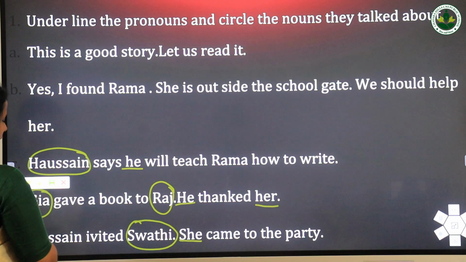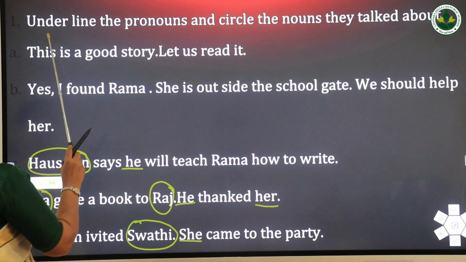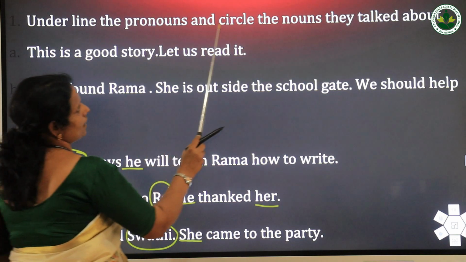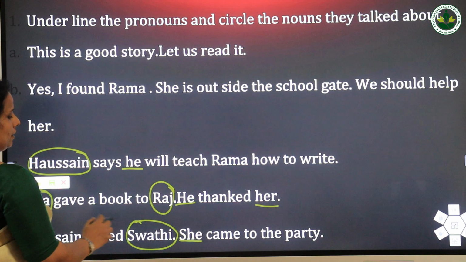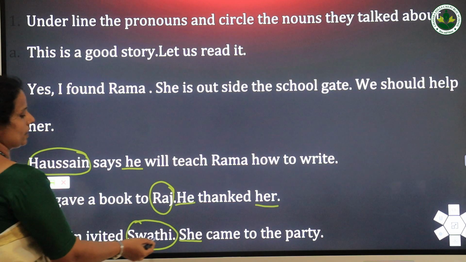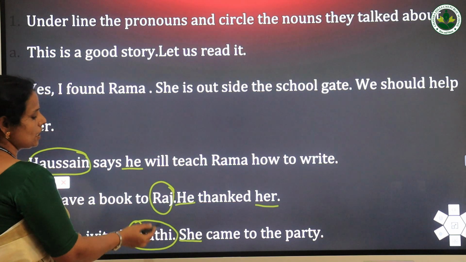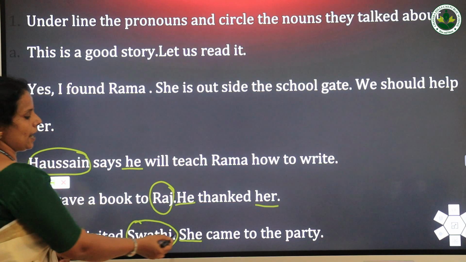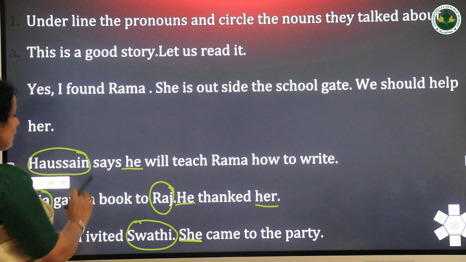Why did we not circle Hussein? In this question it is clearly written that underline the pronouns and circle the nouns they talked about. Here Hussein invited Swati and she came to the party. Here we are talking about Swati. So the noun Swati you have to circle and underline the pronoun she. Is it clear? Okay.